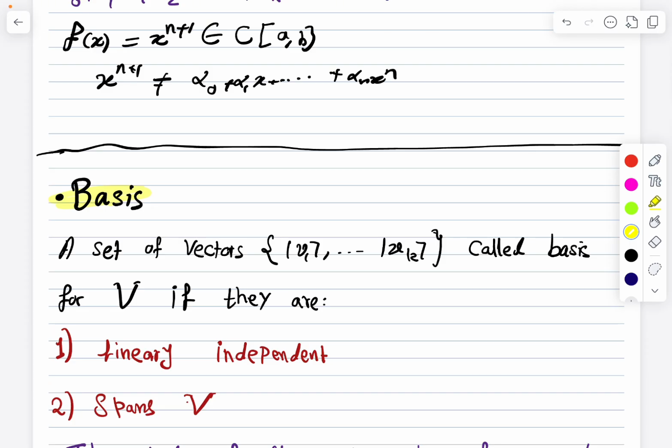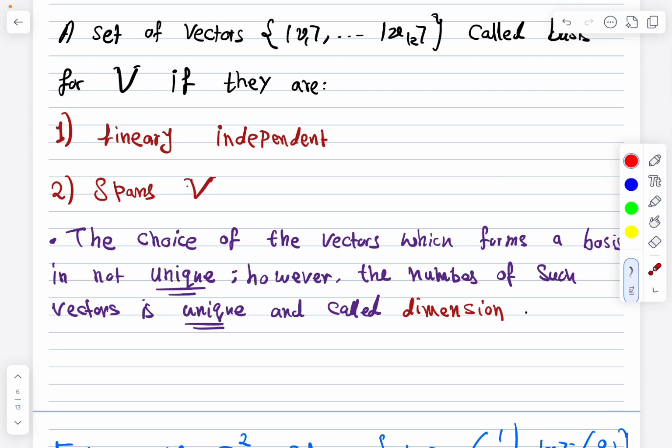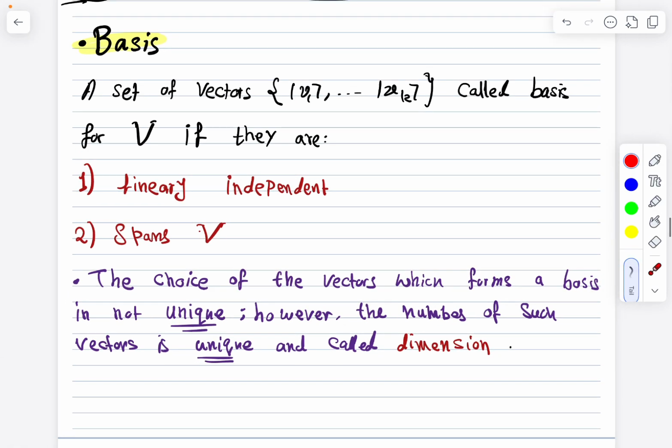of these basis vectors. Now here is also just a reminder that the choice of the vectors which form a basis is not unique. However, the number of such vectors is unique and is called the dimension. So now we define what the dimension of a vector space is. The dimension of the vector space is unique, but the choice of the basis is not unique.